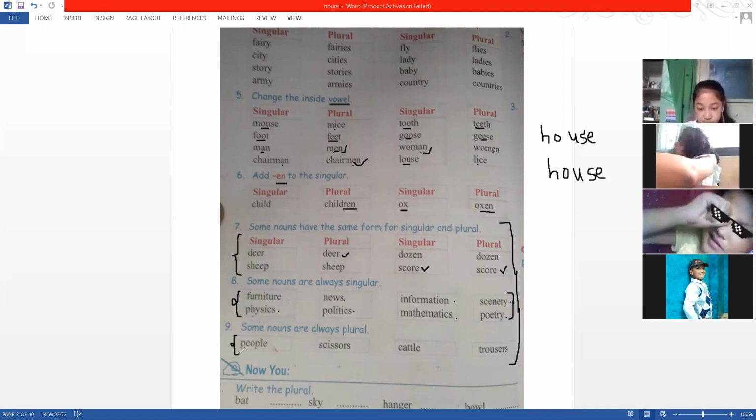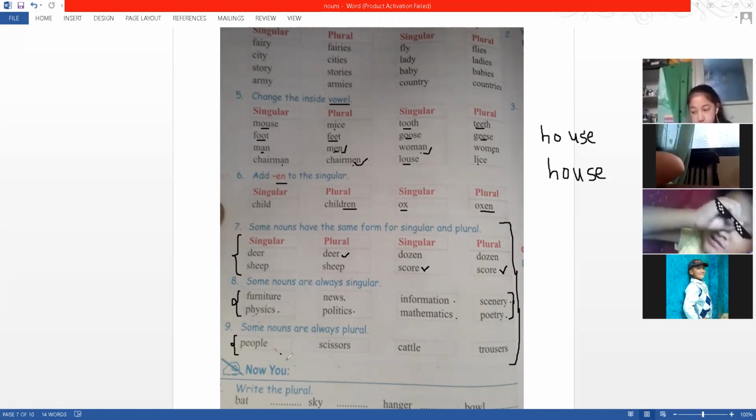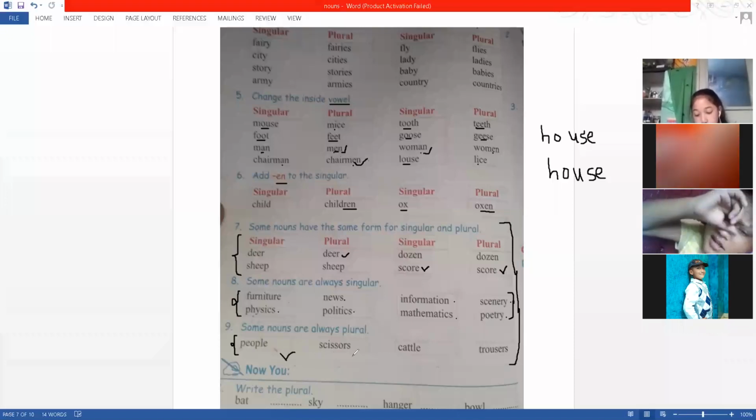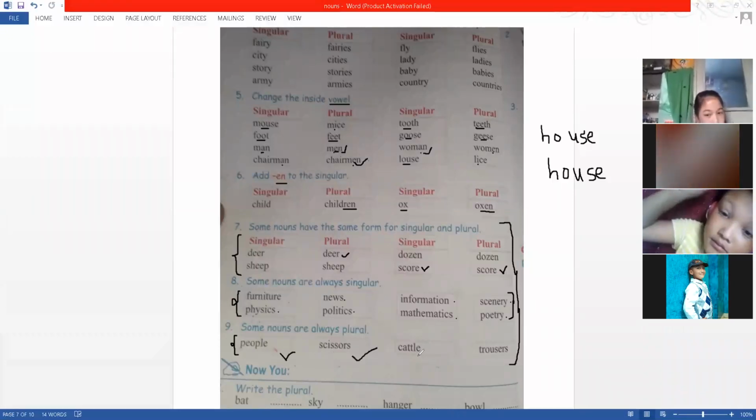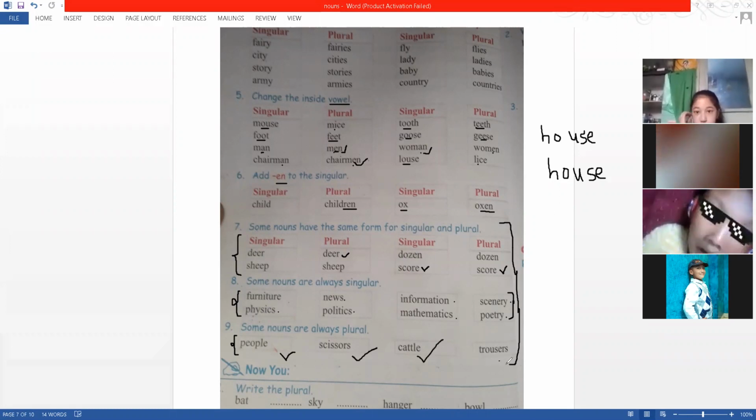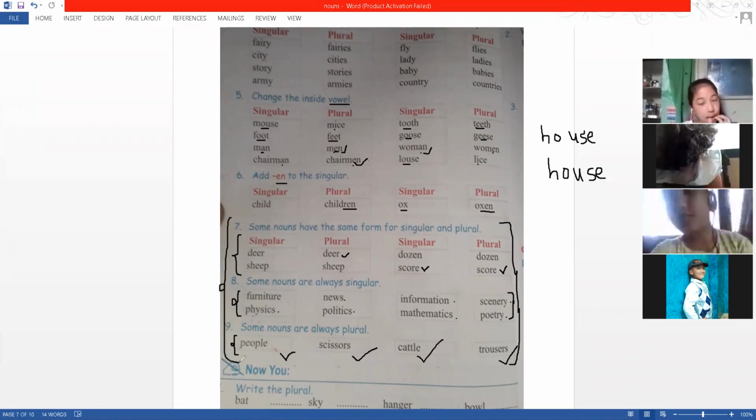And there is the 9th one in which you never have a singular. People is always plural. Scissors always plural. Cattle always plural. Trousers always plural. They are never singular. These 4 words are never singular. The previous words are never plural. And others are the same for singular and plural. So these 3 are unique cases. They are a unique case that you need to understand. They are not like what we have studied up to now. These are unique nouns.